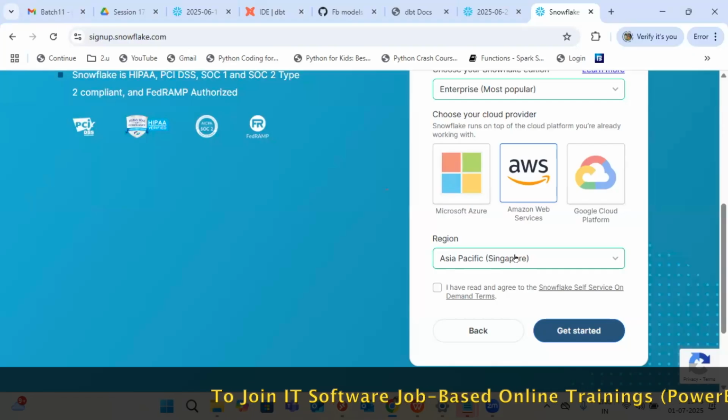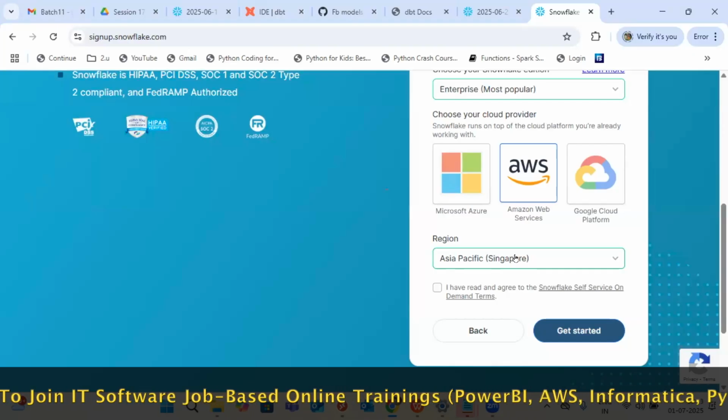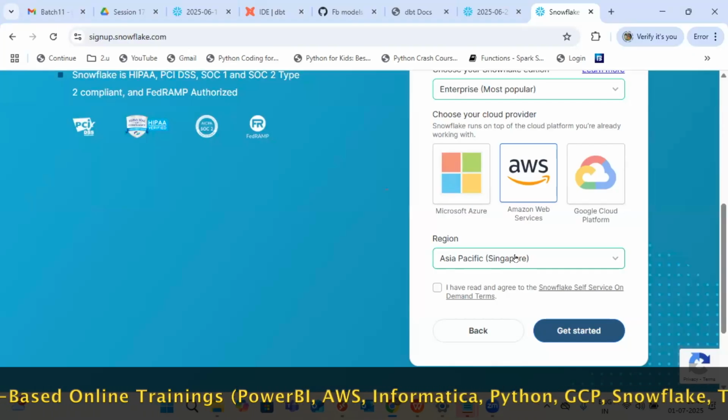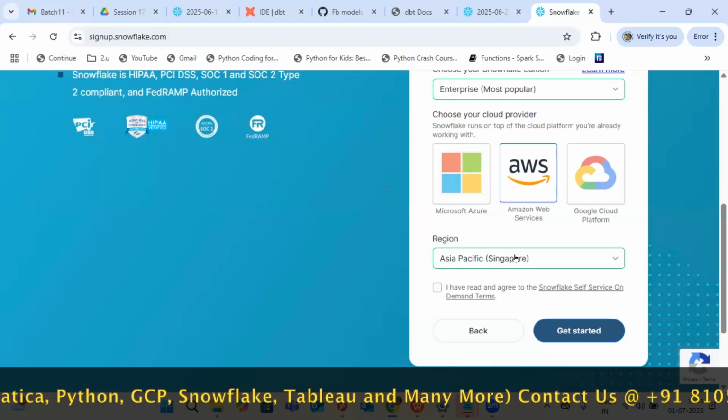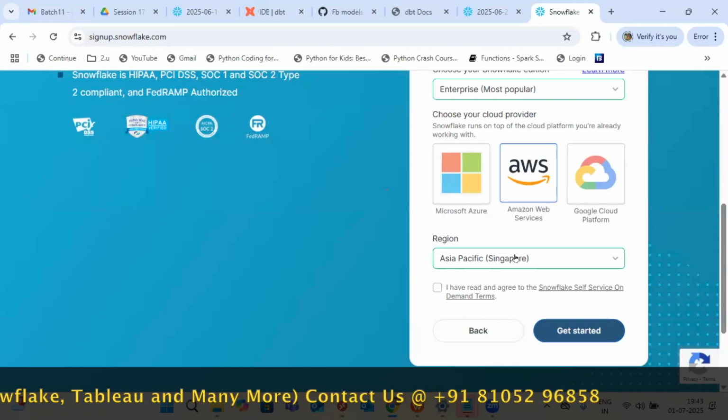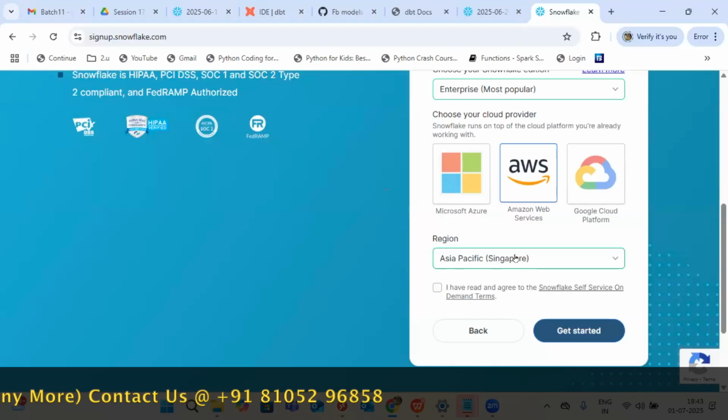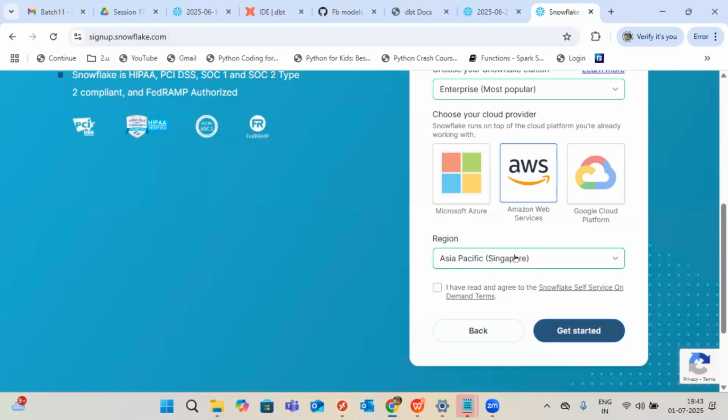You are teaching AWS or ADF? Not the entire AWS subject. Whatever services are required for a Snowflake developer, those services in AWS and Azure. ADF also? Yeah, whatever is required for AWS with Snowflake, that combination only I will teach. Not the entire AWS subject, because AWS is totally different. Okay. Any other doubts on this?